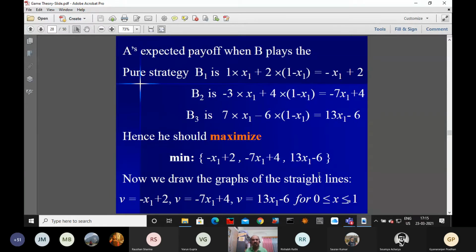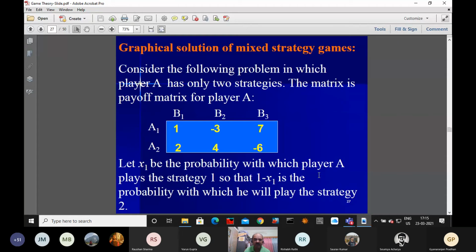And what about the nu? Since negative quantities are involved in the payoff matrix, we cannot say nu is positive. It can be negative, it can be zero also, because we do not know. But we can formulate the linear programming model.